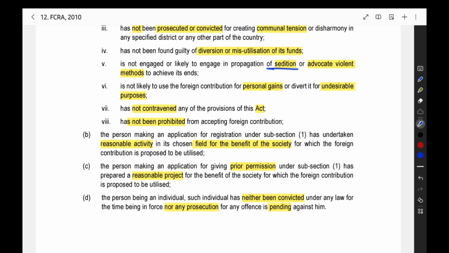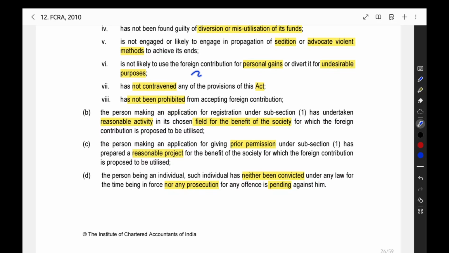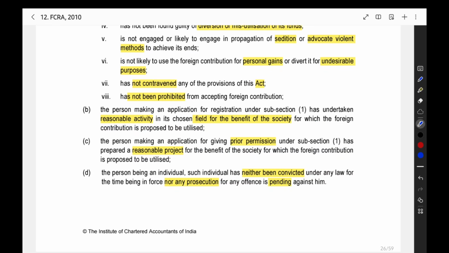You are not involved in sedition or advocating violent methods to achieve ends. In that case also you are a violent person, giving weapons to people and starting some violent movement. That is not possible and it is not allowable, so then also you will not receive the permission. Then you are likely to use it for personal gains and undesirable purposes, not for the specific purpose. Then also you will not be receiving it.